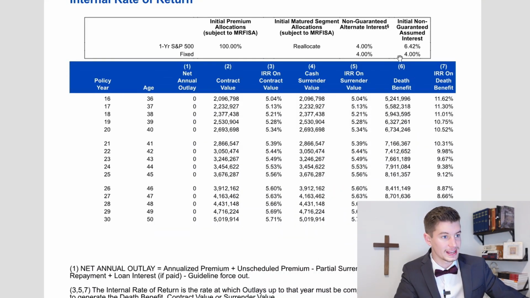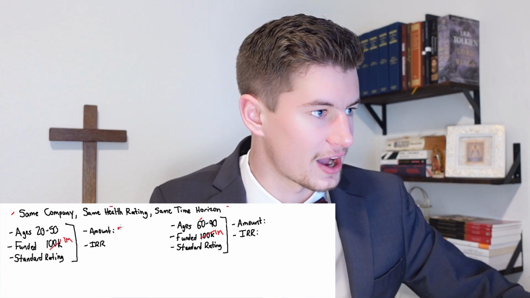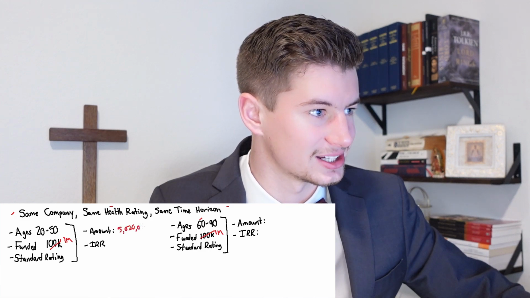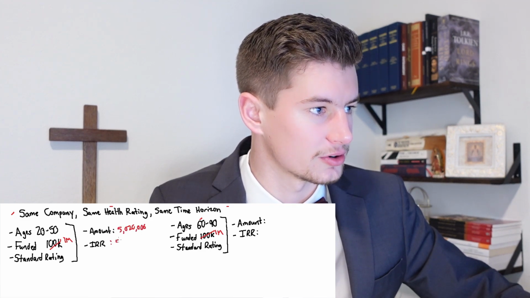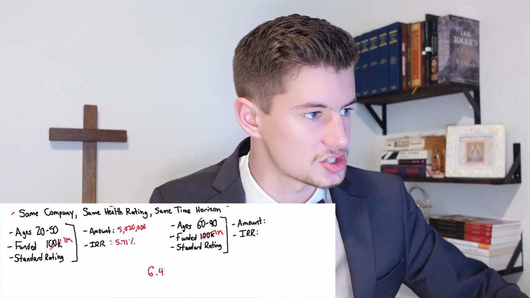Here's the 20-year-old illustrating at a 6.42% rate of return before all fees. We see the net internal rate of return, which is after all fees, was 5.71%, and $5,020,000 was the total amount that he ended up with. And keep in mind on both of these, we're illustrating at